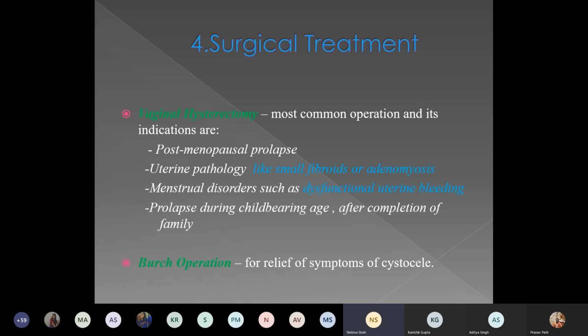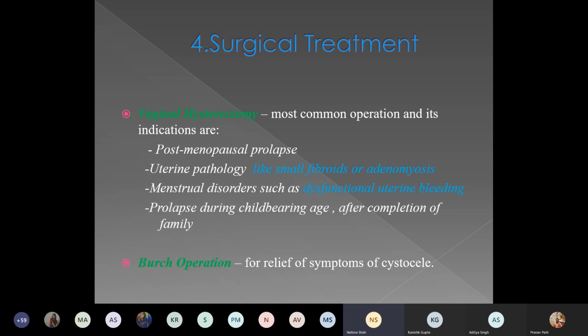Coming to the surgical treatment of prolapse, usually vaginal hysterectomy is done. Its indications: when will you advise the hysterectomy? If the lady is old, postmenopausal, and she is complaining of prolapse, or some uterine pathology along with the prolapse like fibroid or adenomyosis causing menorrhagia and menstrual disturbances, then also the surgery, that is the hysterectomy, can be advised.